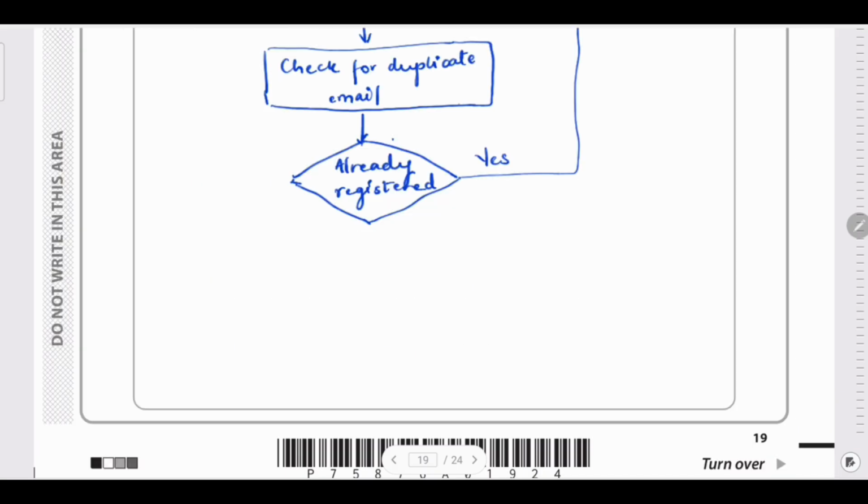If there is no registration, then in that case, what it will do is it will add that thing to the record. So it will basically create a new record because the user doesn't exist. Add record to database. So adding is nothing but it's a process. So the process has to be written inside the rectangle.